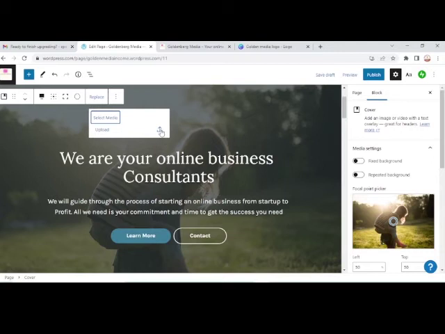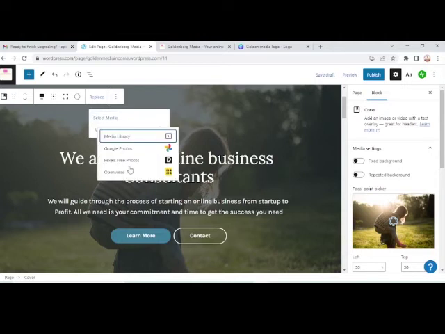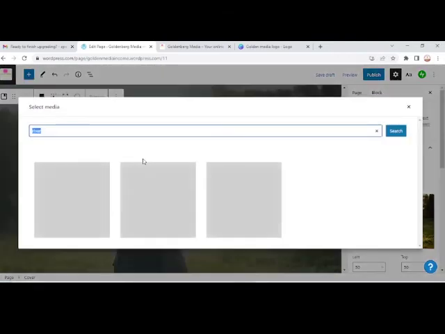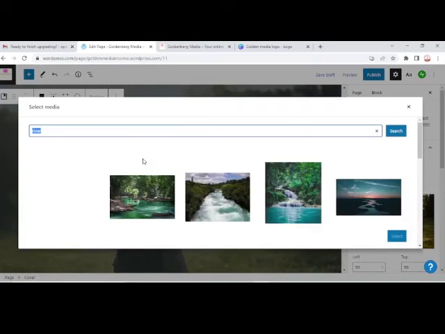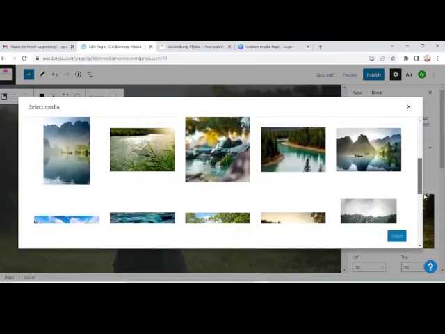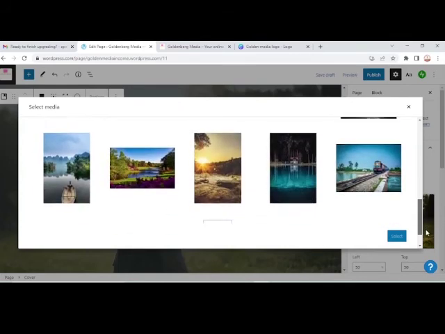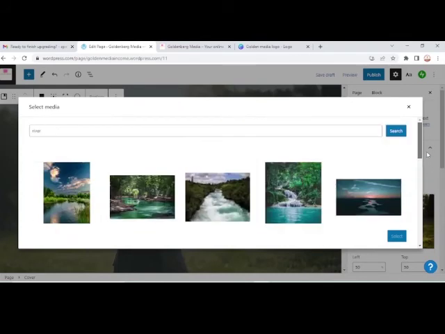Since I don't have anything, I can go straight to select from the media library, Google Photos, Pexels Free Photos, and Openverse. Let's go to Pexels Free Photos and see if we have anything like this background. Very nice backgrounds.